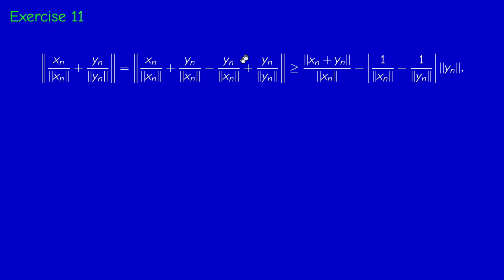And if you look at the other two terms and take the norm, you'll get the norm of yn in common, and then you'll get 1 over the norm of xn minus 1 over the norm of yn, but you have to take the absolute value. So the norm of the second term is equal to this.